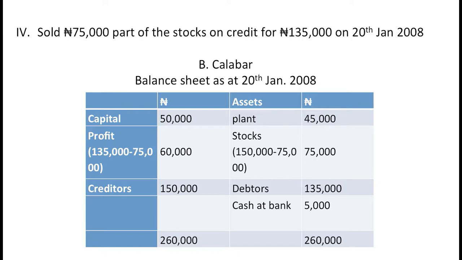And B Calabar sold part of the stock for 135,000 naira, which is going to be brought to the credit side of the account. And our cash at bank still remains 5,000 naira. Now, our calculation. On our debit side, 50 plus 60 is 110. 110 plus 150,000 is 260,000. On our credit side, 45,000 plus 75,000 plus 135,000 plus 5,000 is 260,000.